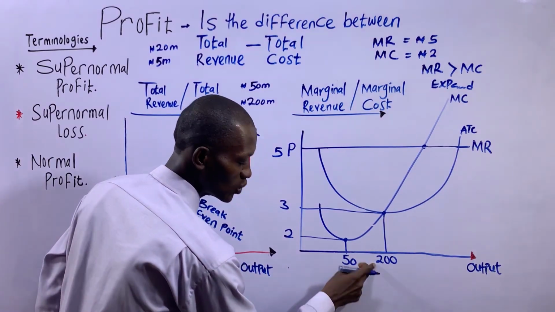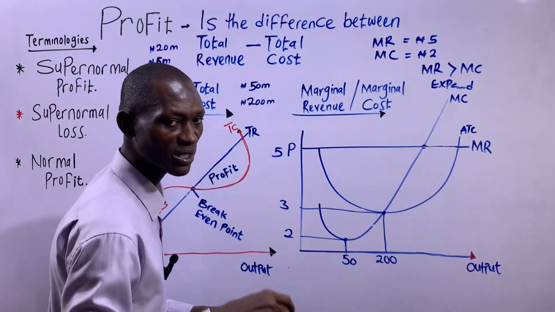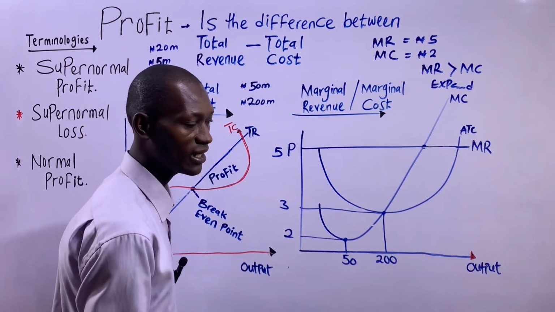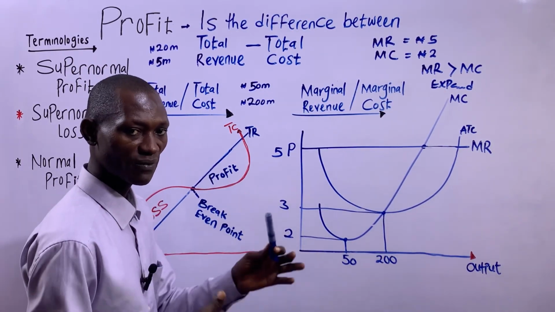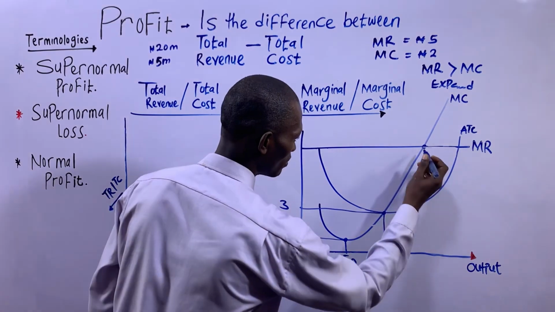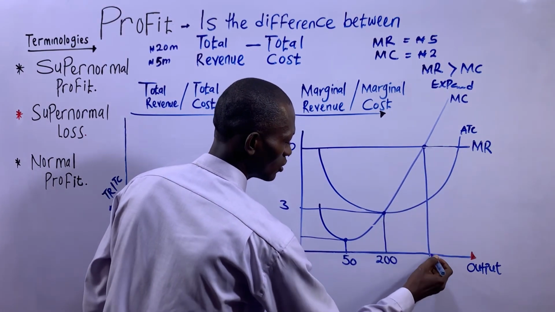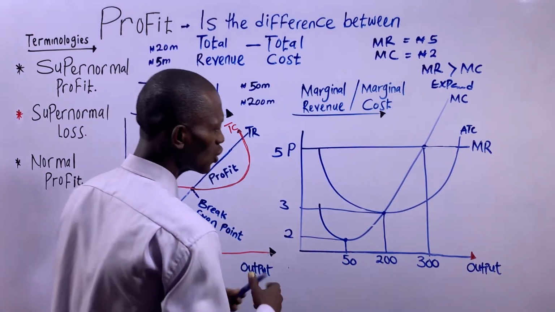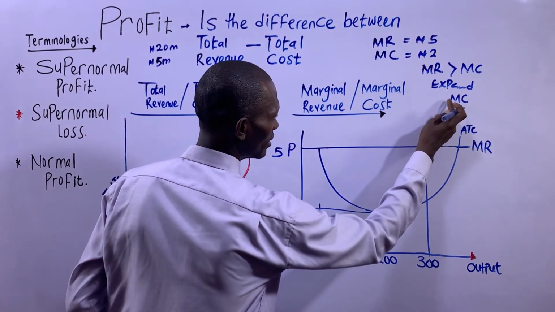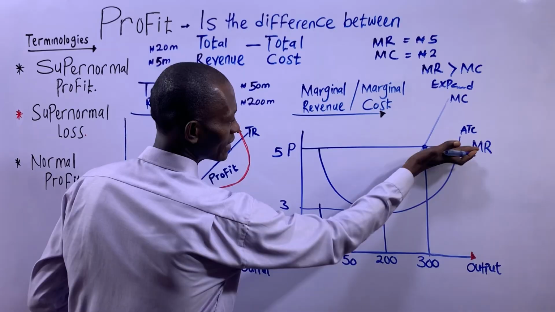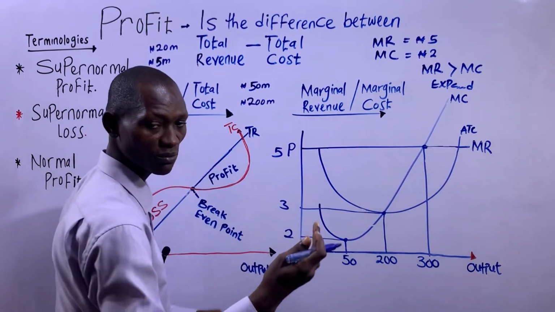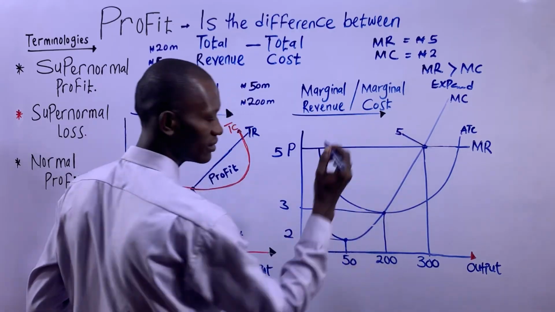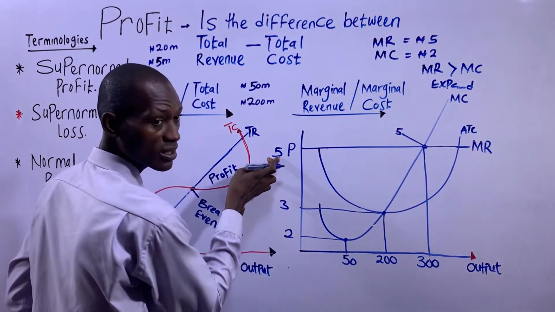So this output, which is 200 units, is not the profit maximizing output, because the marginal revenue is still greater than marginal cost. So the firm is advised to expand. The firm expands to producing, let's say, 300 units. At this point, you will see that our MC meets the marginal revenue. So MC here is 5 naira and MR is 5 naira.